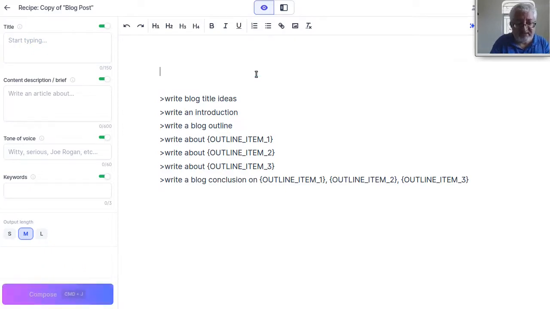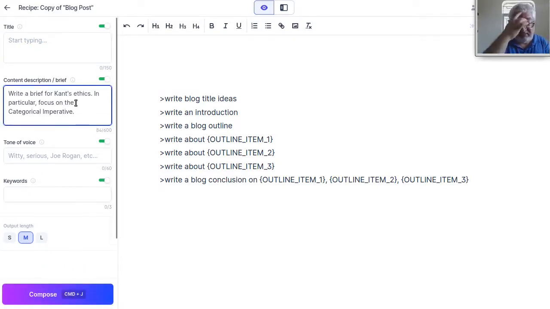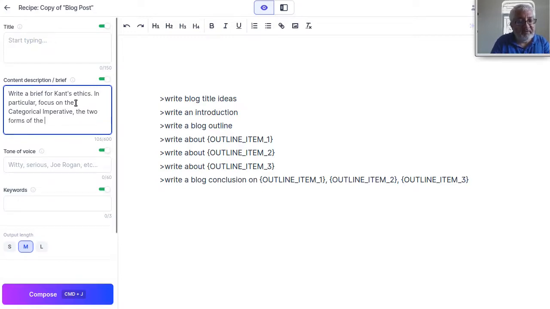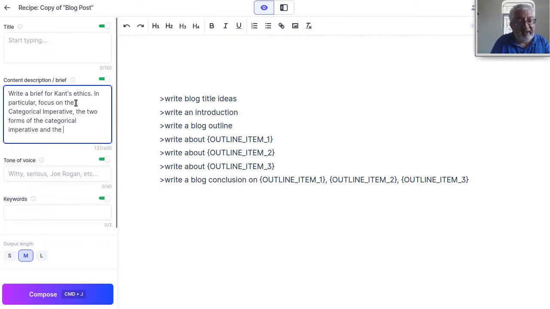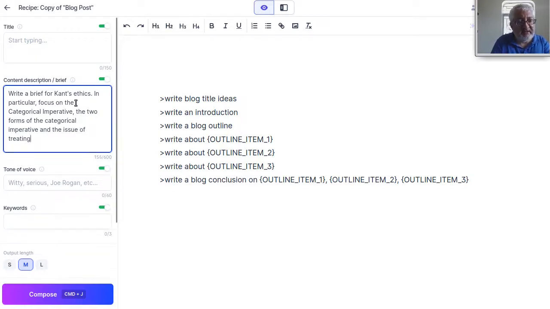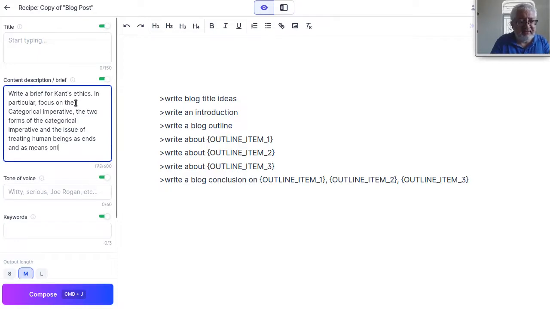Okay, it is already good that the program understood that we want the categorical imperative, but let's make it a little more precise. The two forms of the categorical imperative and the issue of treating human beings as ends and as means only.